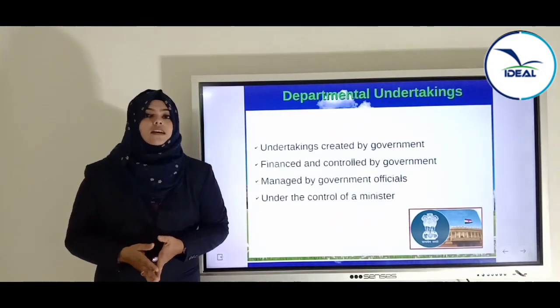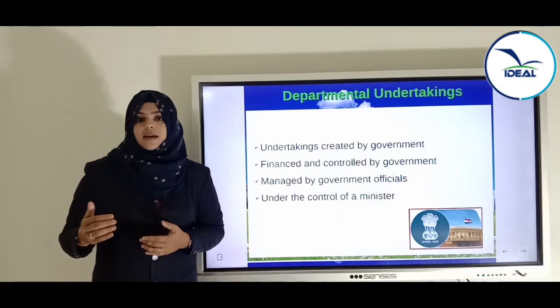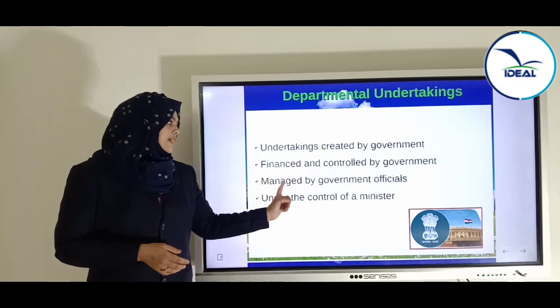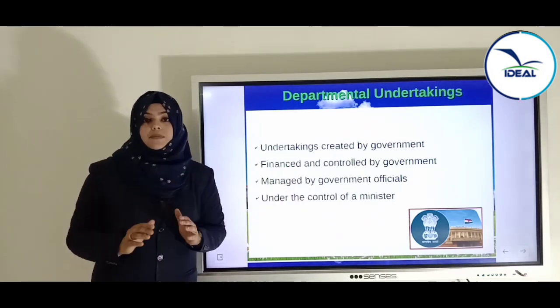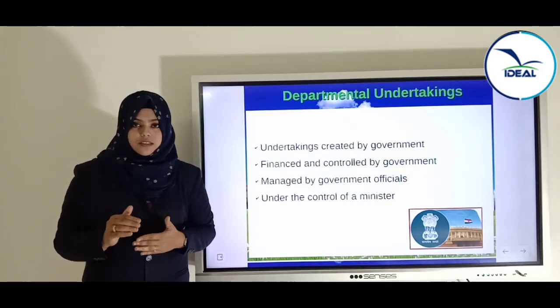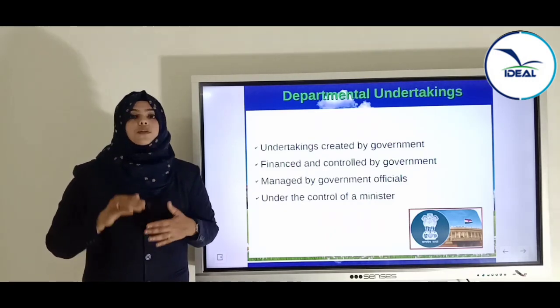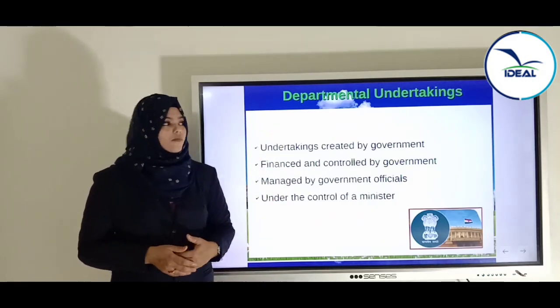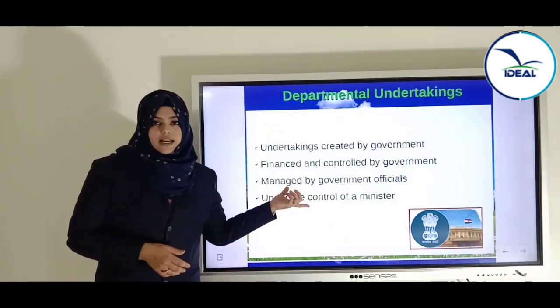The ownership, control and management will be in the hands of the government. It will be controlled by government officials and under the control of a minister. There will be a minister who takes decisions, controls the activities and manages all the activities of this enterprise. So these are departmental undertakings.